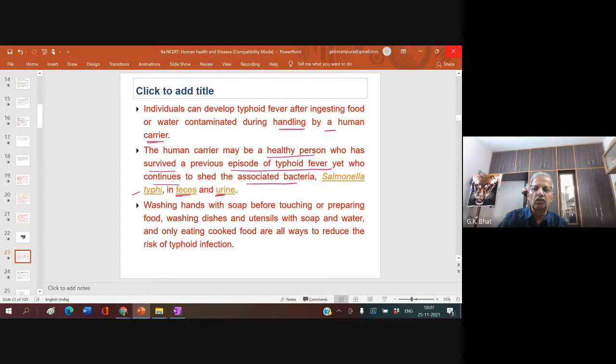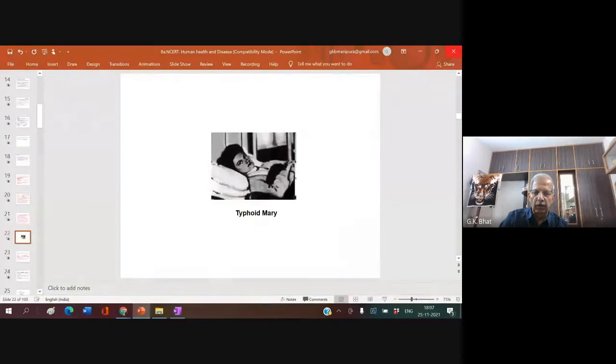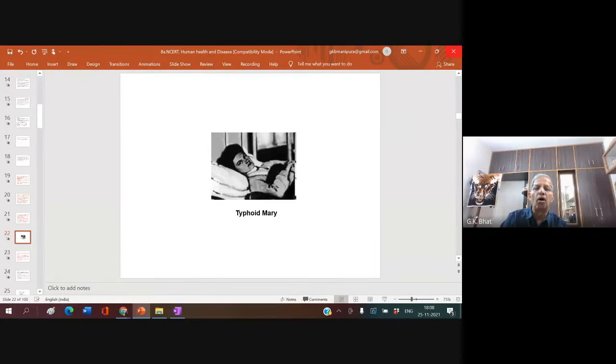In the case of typhoid Mary, what used to happen is that she was asymptomatic. She never suffered from typhoid, and she did not know that she had typhoid,